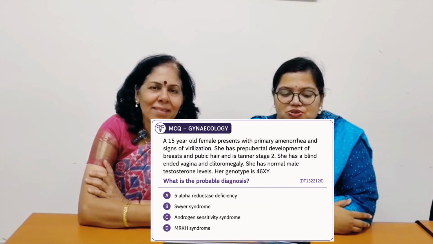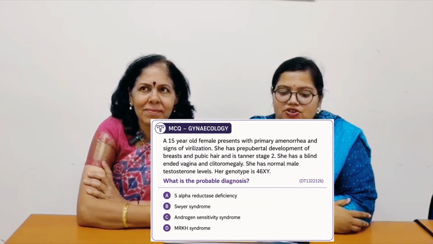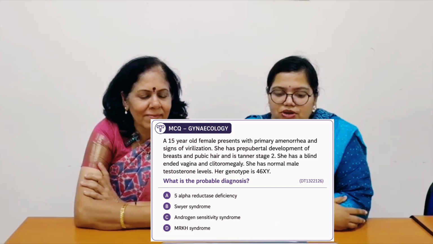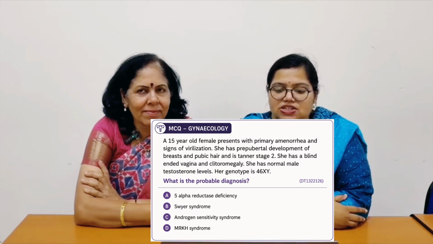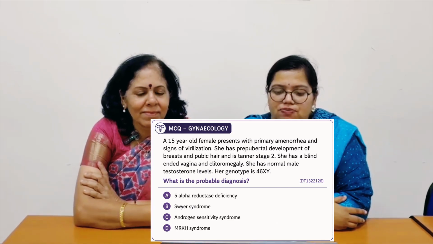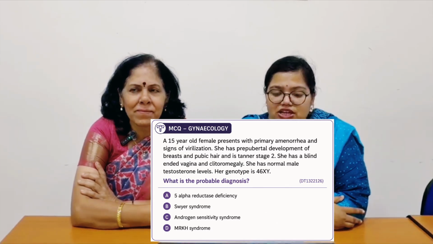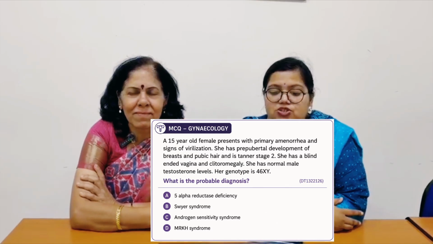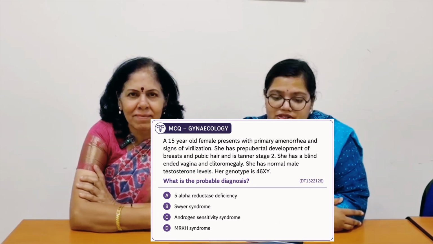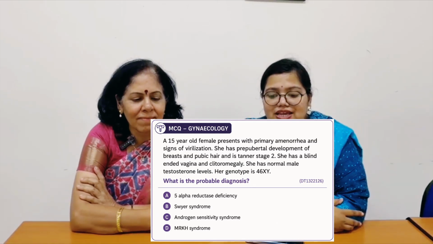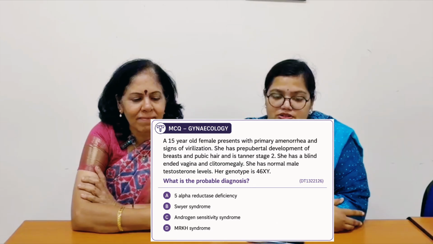Hello all. So today's MCQ is a 15-year-old female presents with primary amenorrhea and signs of virilization. She has prepubertal development of breast and pubic hair, Tanner stage 2. She has a blind-ended vagina and clitoromegaly. She has normal male testosterone levels. Her genotype is 46XY. What is the probable diagnosis?